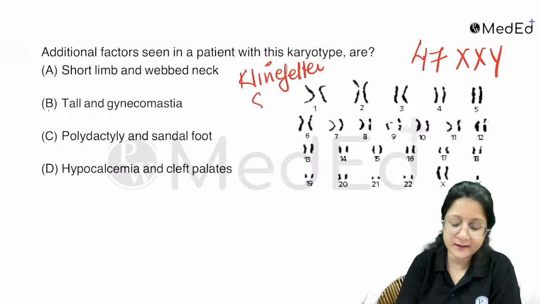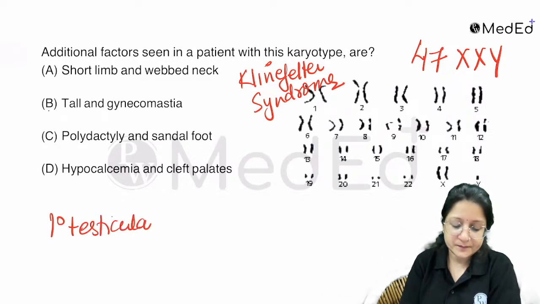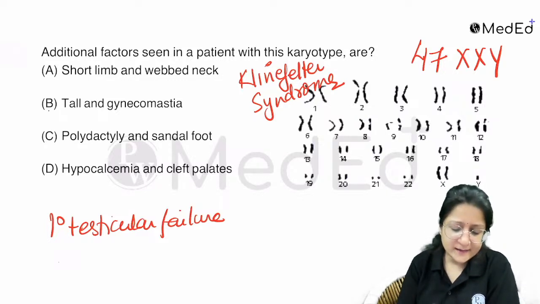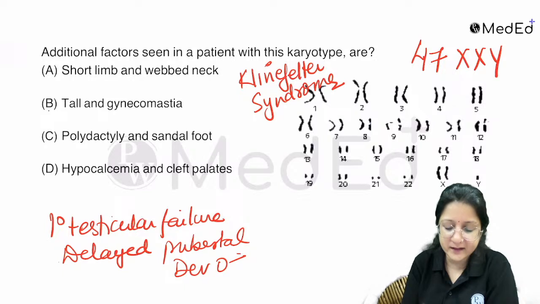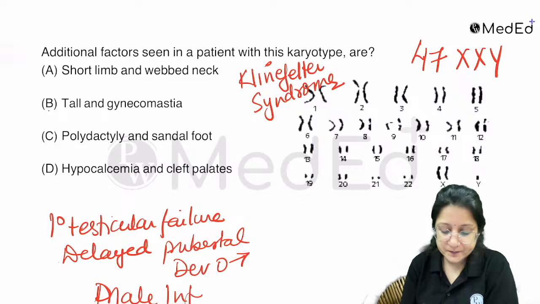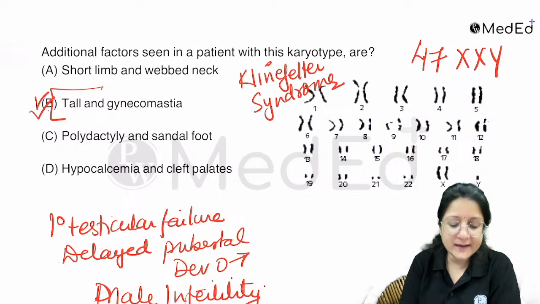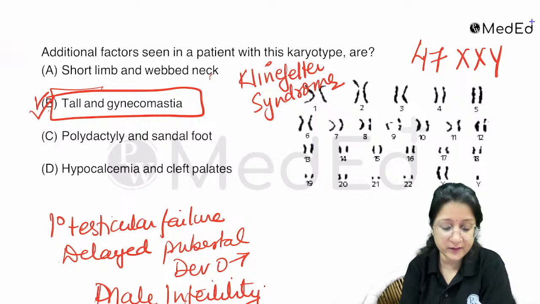In Klinefelter syndrome, there is primary testicular failure, there is male infertility. But even before that, there could be delayed pubertal development. The male is tall and has gynecomastia. Short limbs and web neck, that is Turner syndrome we're talking about, right?